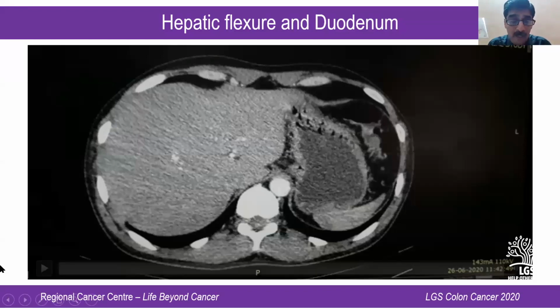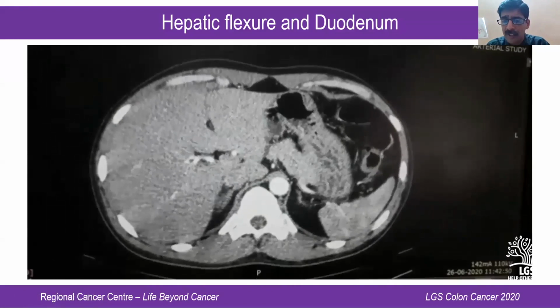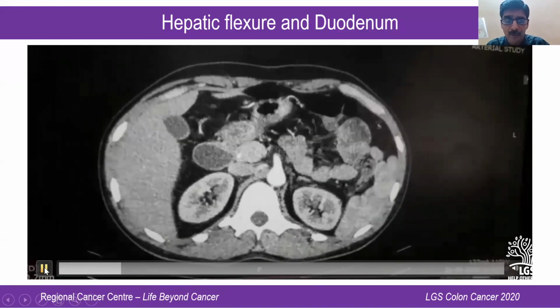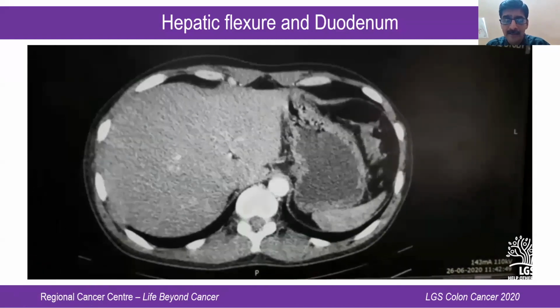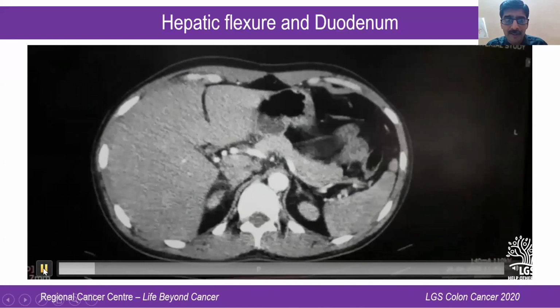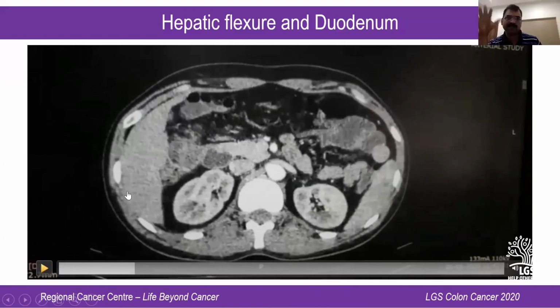For example, if you have a few minutes, this is a patient's video, the date is clear, 2 weeks back. We had this patient. If you look, the duodenum is coming, I hope we can see the duodenum. Duodenum is coming. See, sorry, I'll stop here. If you look at this image, see at this point, this is the colon and this is the duodenum.